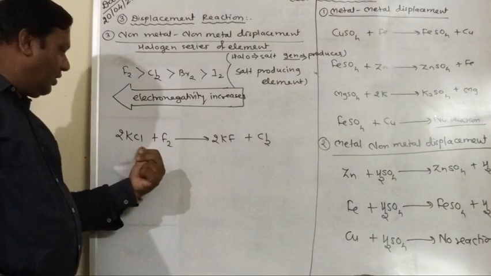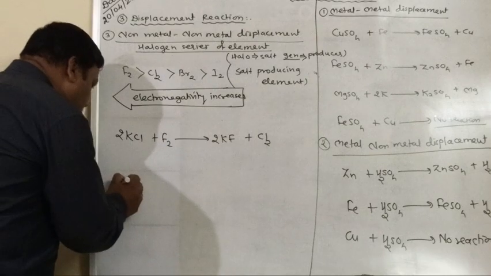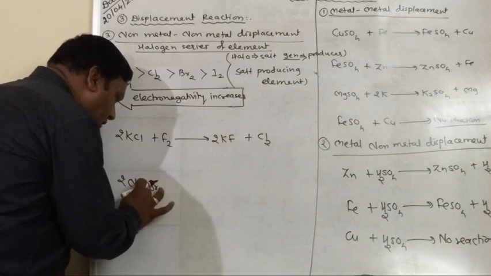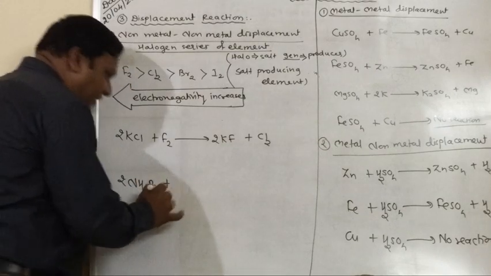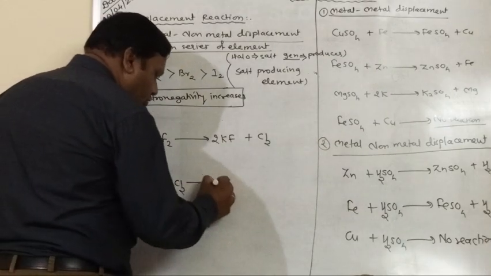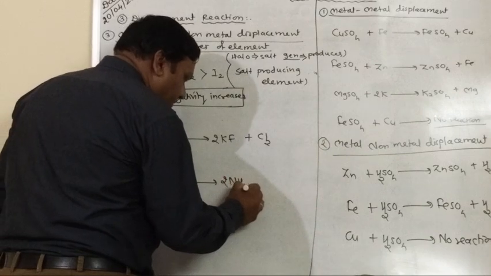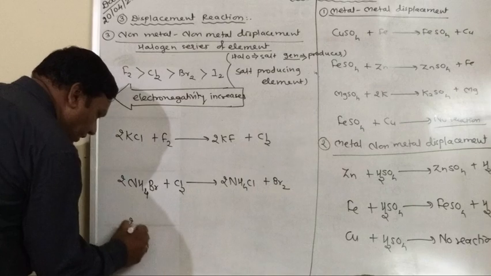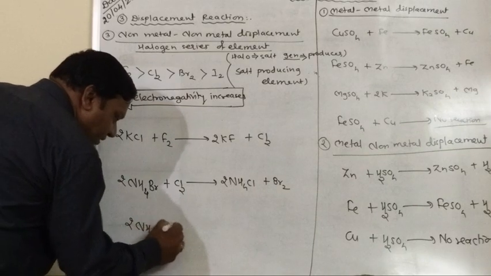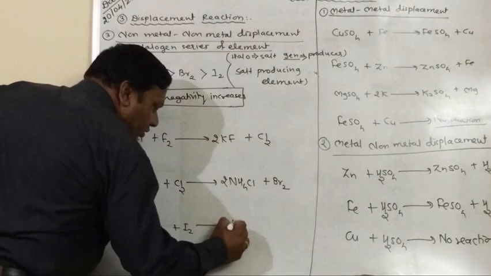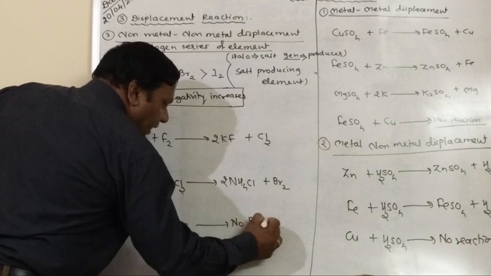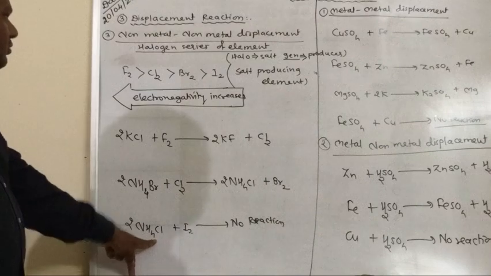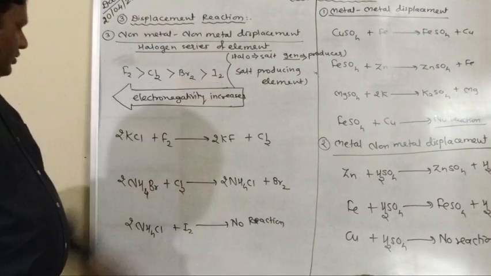Fluorine is a non-metal and chlorine is also a non-metal. Suppose we take ammonium bromide, NH4Br, plus chlorine, you will get ammonium chloride and bromine. Understood? But if you take ammonium chloride and react it with iodine, there is no reaction. Understood? Because iodine is less reactive than chlorine.